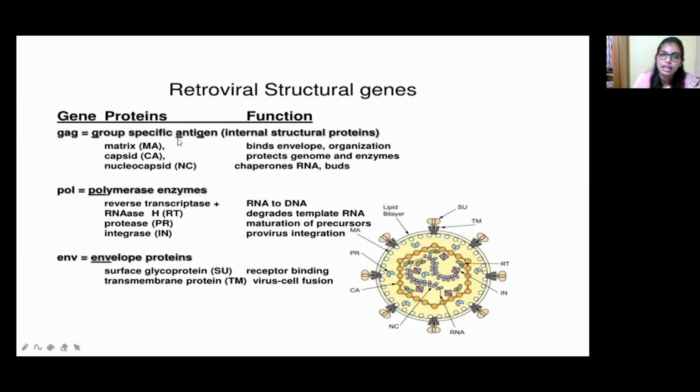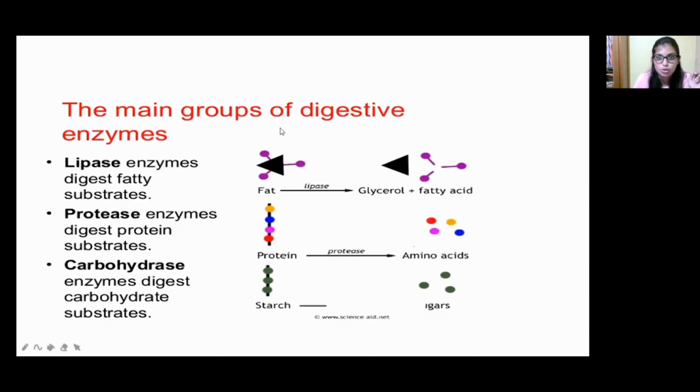In the other options, apart from the correct one, they have asked about GAG proteins. GAG is group specific antigen, and it is present in the HIV virus. HIV is also called a retrovirus because it has the reverse transcriptase enzyme in it. This GAG protein is present as an internal structural protein. Apart from GAG, it also has POL, that is the polymerase enzyme, and also envelope proteins.